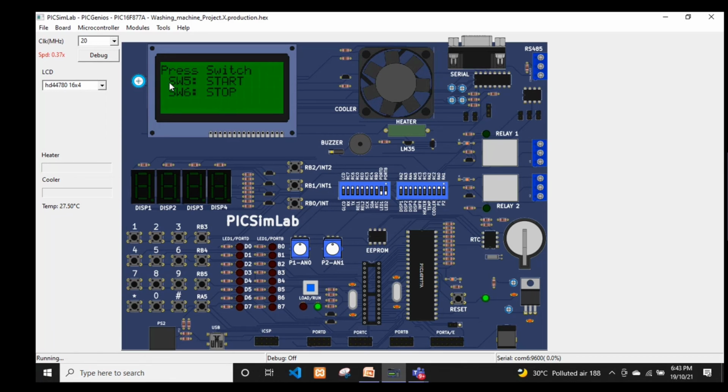To start, the user has to press switch 5, that is RB4. After that, the program is displayed and the timer is displayed. Now the timer gets started. If the user presses RB0, then the user will be asked to close the door.